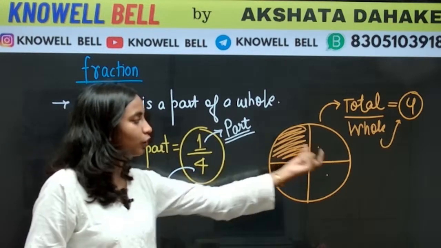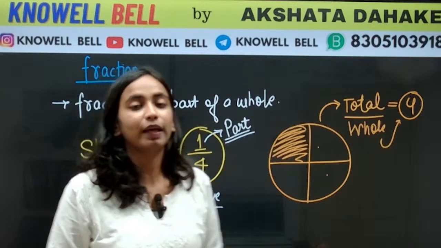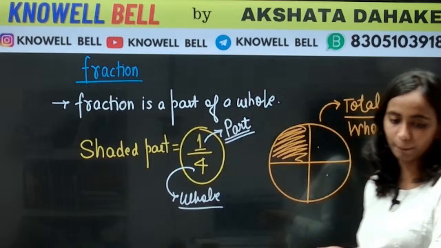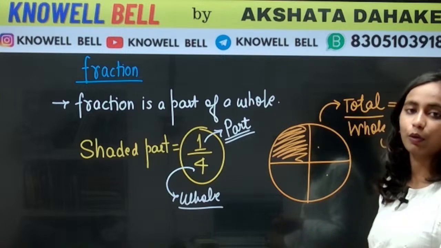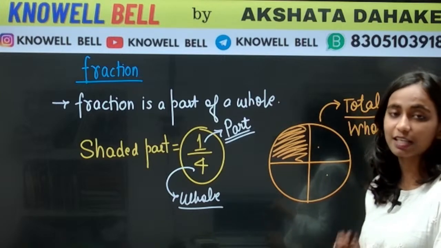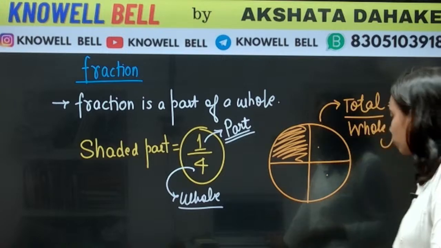That means the whole is total 4 parts, which together were making the whole. When we represent one particular part, that will be called a fraction. What are we going to call it? We are going to call it a fraction. So whenever someone asks what is a fraction, we will say a fraction is nothing but a part of a whole.